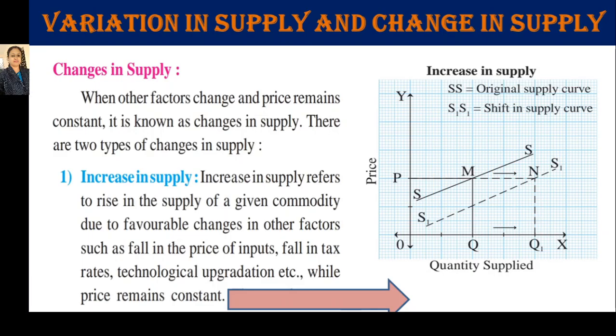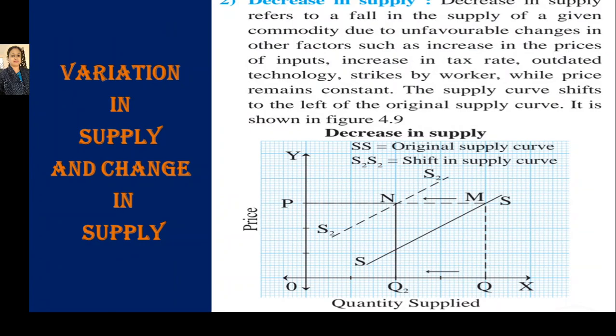Now let's understand what is decrease in supply. Decrease in supply refers to a fall in supply of a given commodity due to unfavorable changes in the other factors such as increase in price of inputs, increase in tax rate, outdated technology, strike by workers, while price remains constant. Here also the price of that commodity remains constant in the market, but the producer will reduce the quantity supplied in the market.